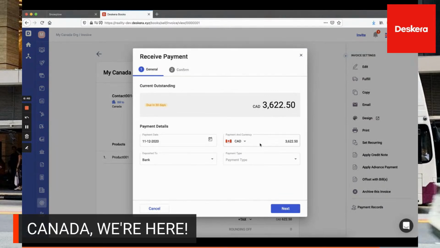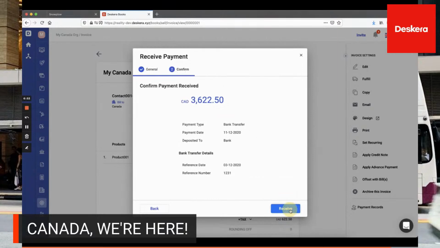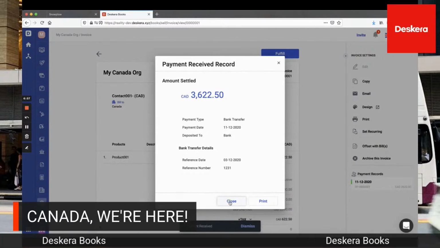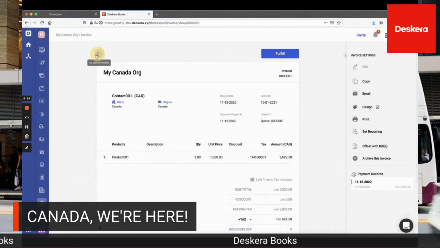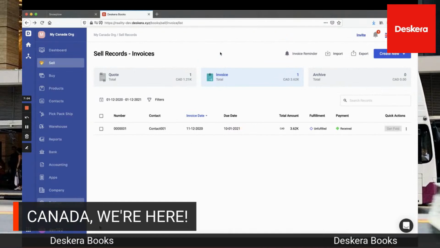You can see the payment and currency there, the bank, the payment type: check, bank transfer, or card. You can choose the date. You can put in the reference number, and then you can receive the payment. So you can see all the information here, and you can close it. Yep, so that's a quick look at Canadian compliance.